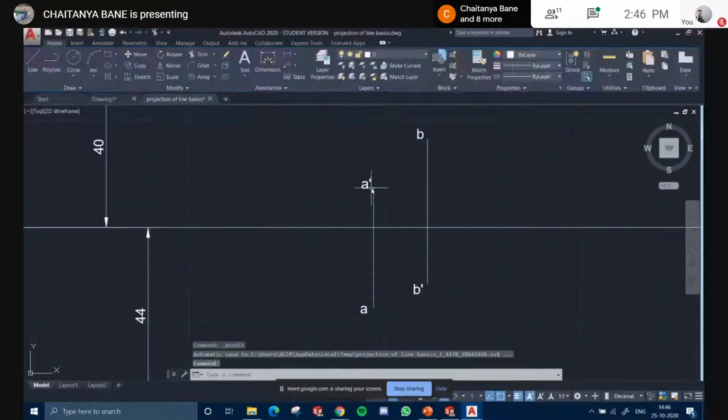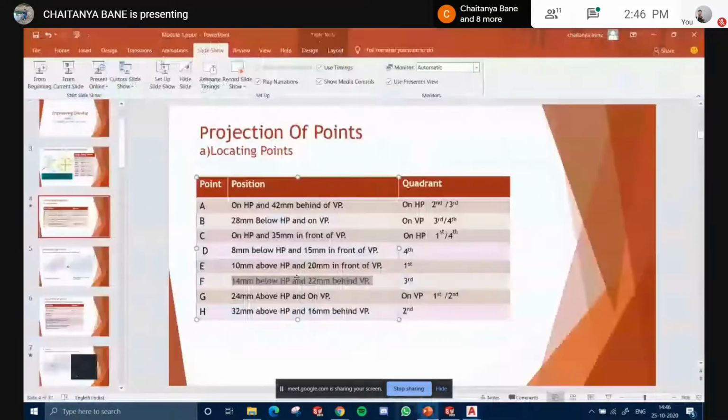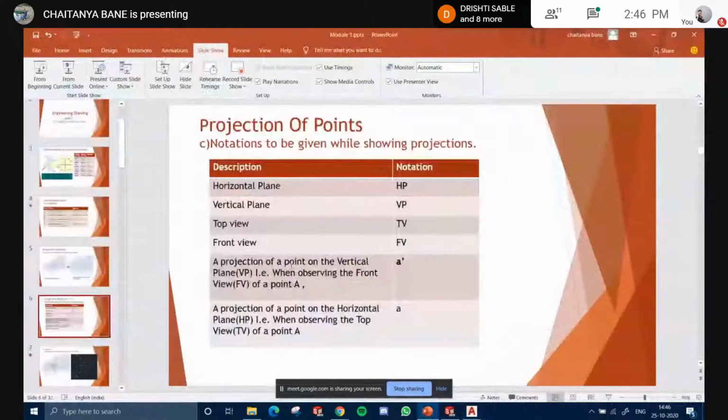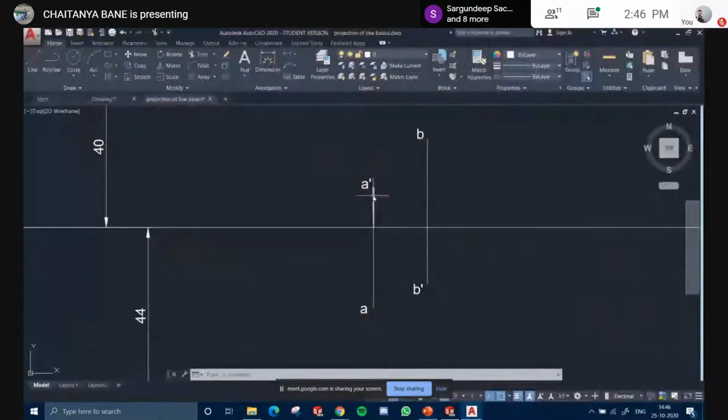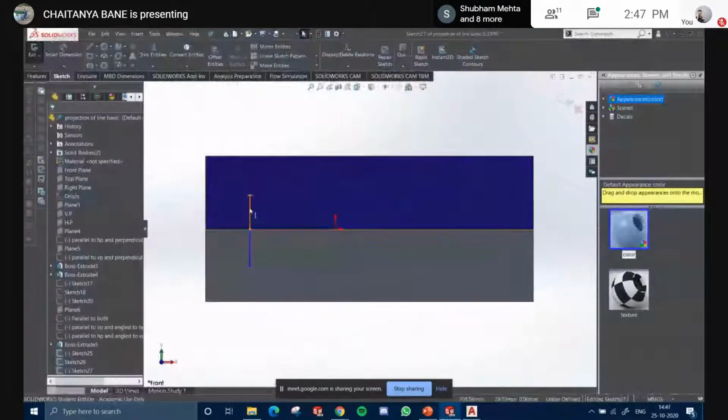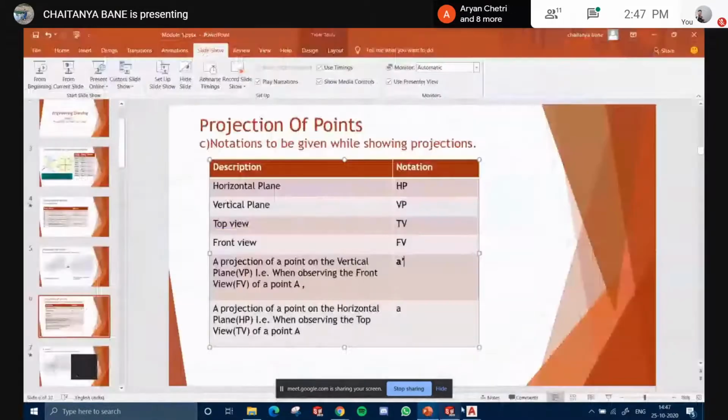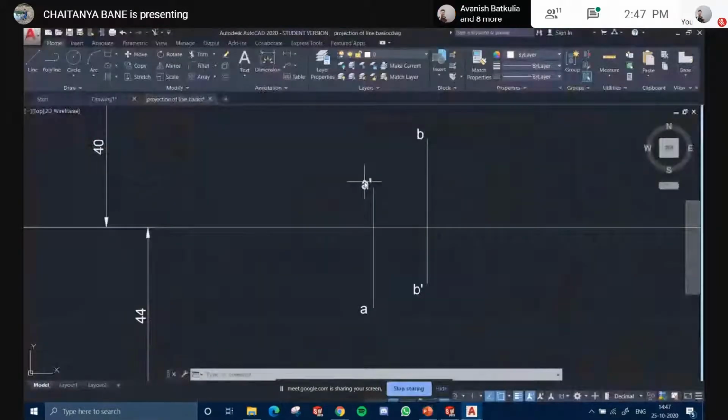B dash. So you see, whenever you are representing, look here. If you are observing the front view, FV, parallel to the vertical plane, projection on the vertical plane, you always put a dash here, A dash. When you are looking at the front view, you always put a dash. This was the front view, correct? So you always put a dash to denote that. For the front view there is a dash, for the top view no dash.